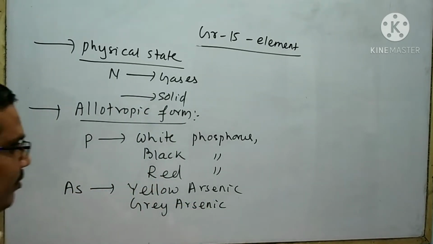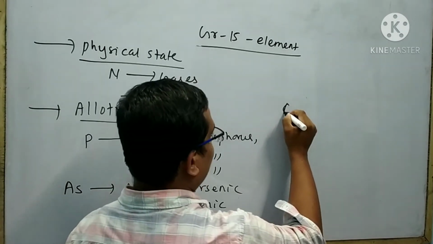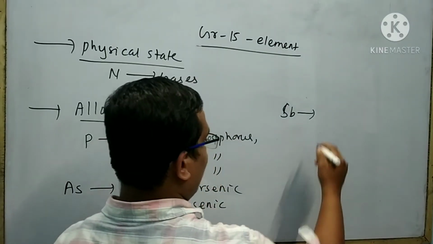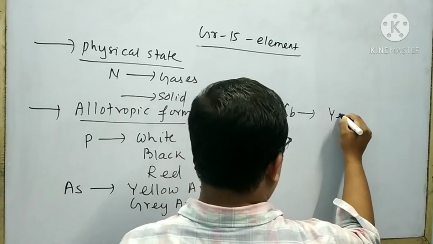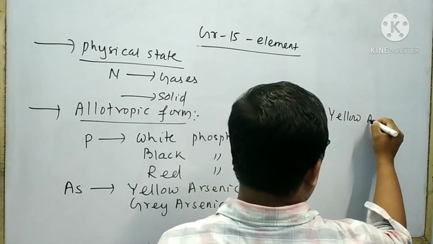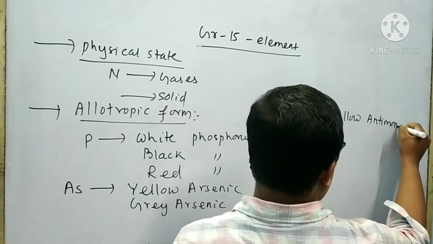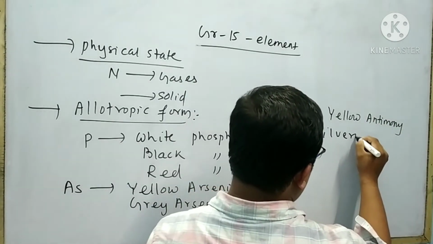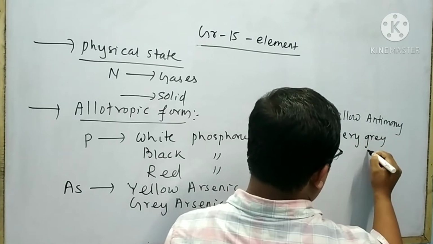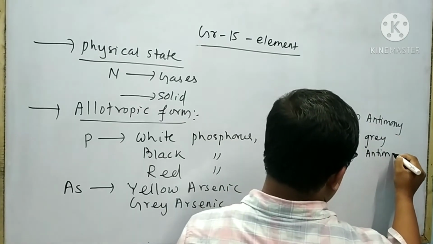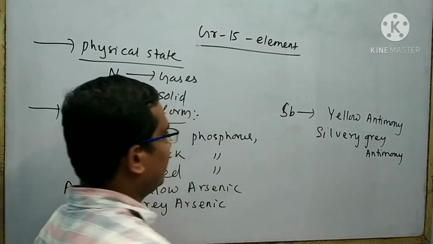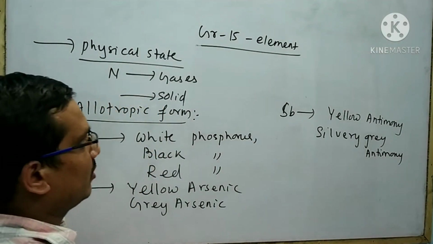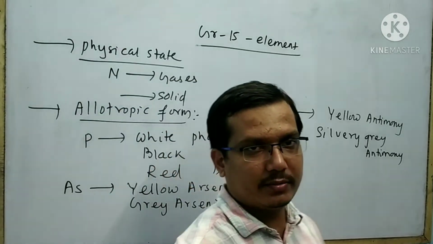Similarly, antimony also has two allotropes: yellow antimony and silvery grey antimony. These are the allotropes of different elements belonging to group 15.